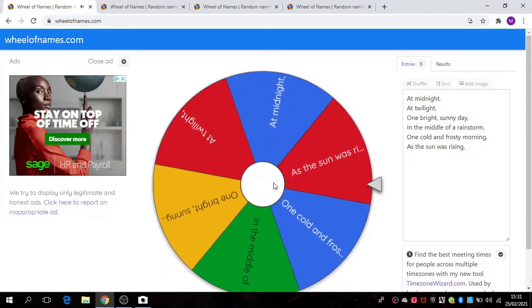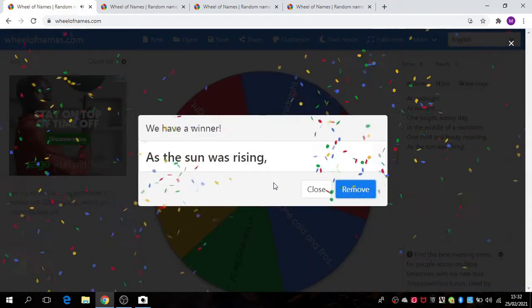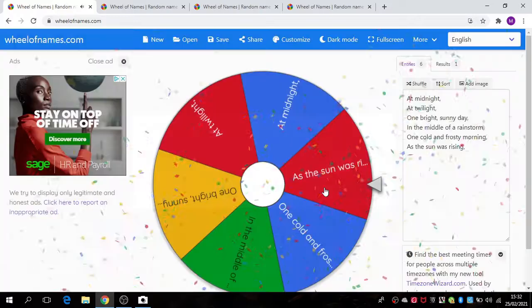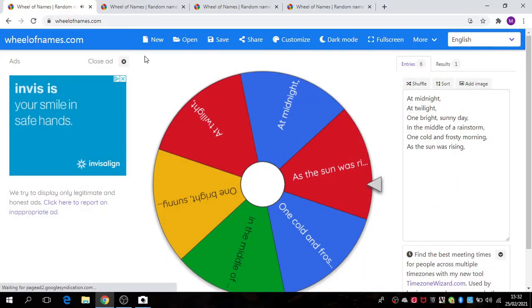What's it going to be? Here we go. So our story will be taking place as the sun was rising. So that is going to be when our story takes place.